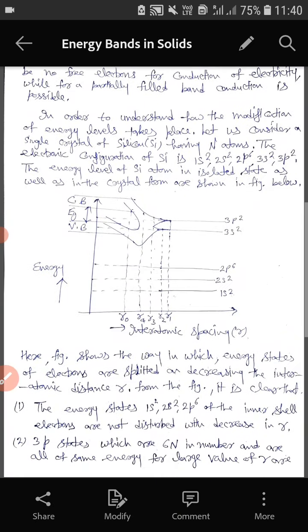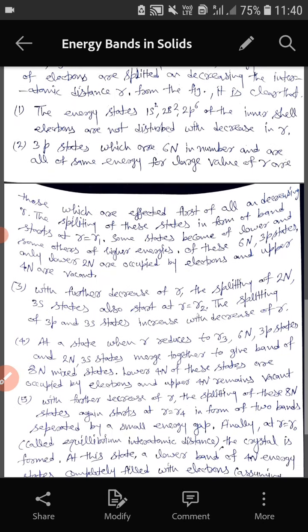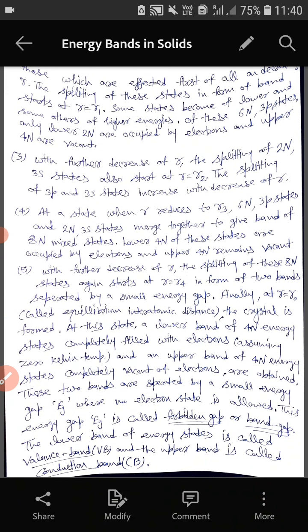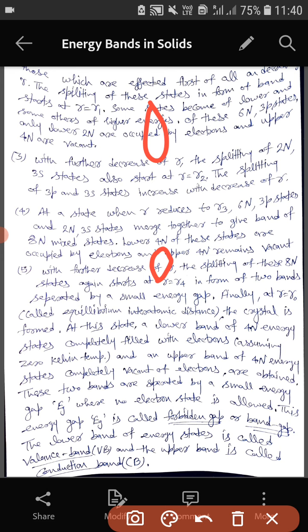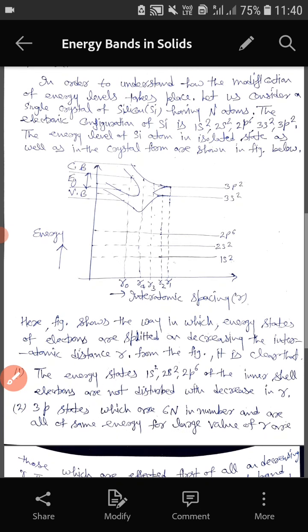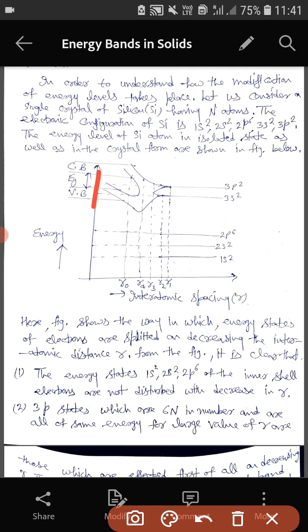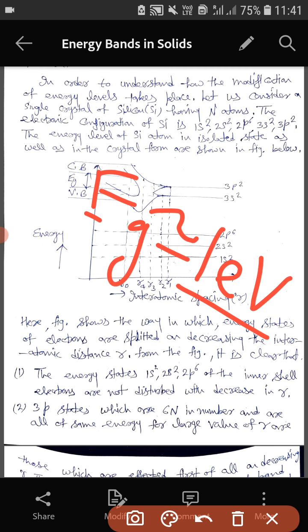Depending on this energy band gap, we can distinguish the type of material, the type of solid, meaning whether it is a semiconductor, a metal or an insulator. If the band gap value Eg is of the order of 1 electron volt, the material is of semiconductor nature.